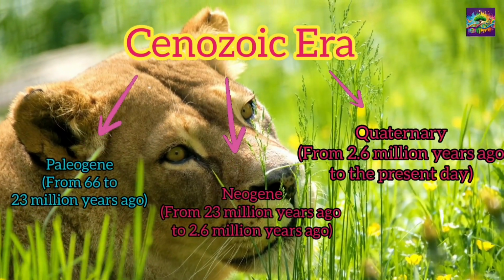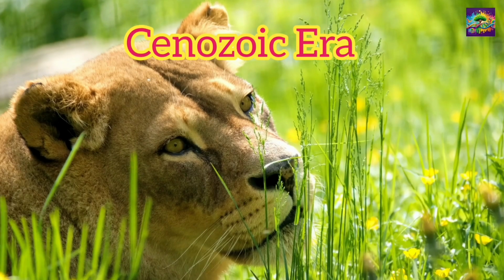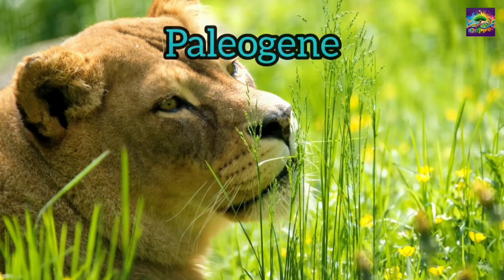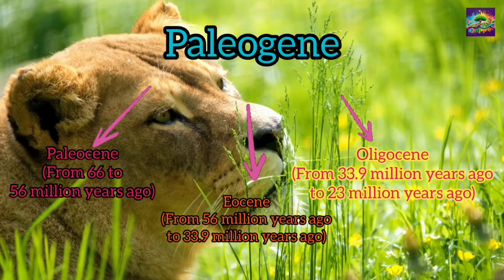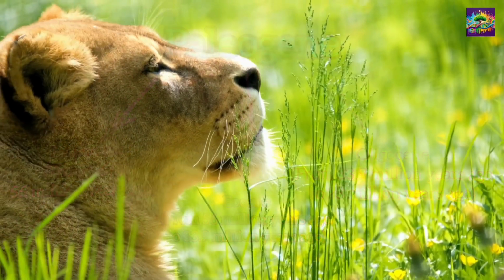The Paleogene period is further divided into three parts: the Paleocene, Eocene, and Oligocene, with the earliest being the Paleocene. The video will discuss the mammals that lived during this period.